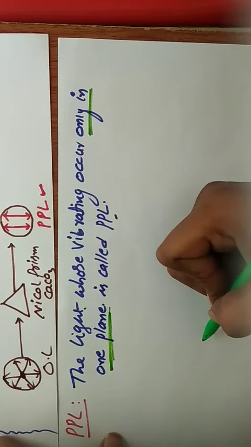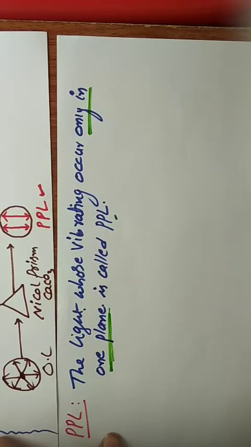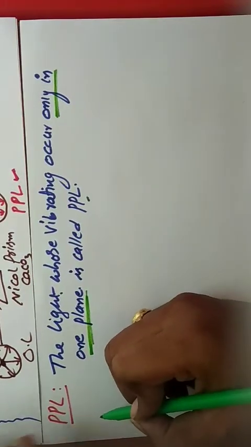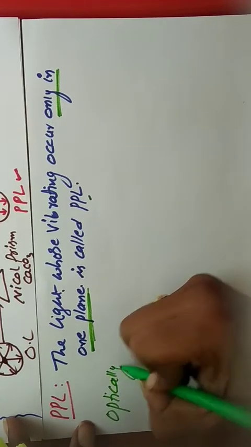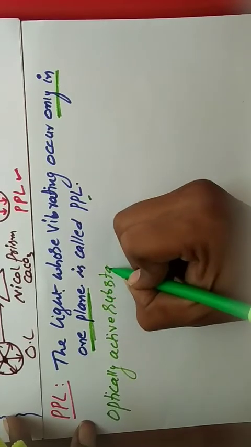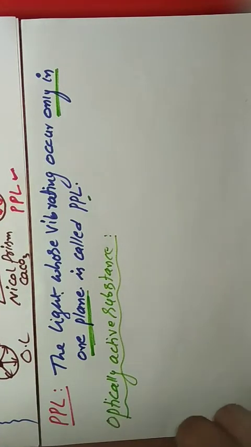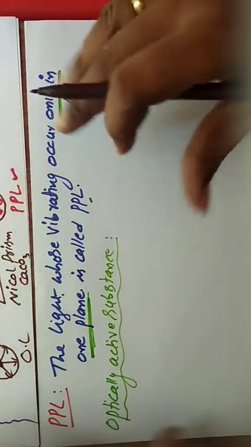Now we discuss optically active substances, nothing but optical isomerism. Optically active substance, otherwise optical activity, both are the same. First we discuss the definition. What is the definition of an optically active substance?